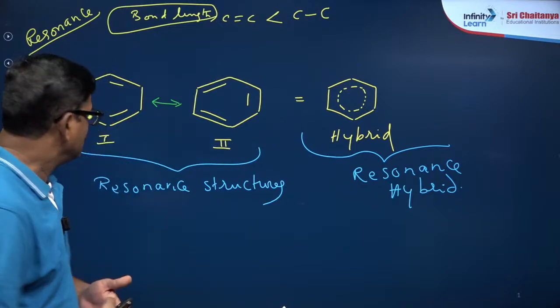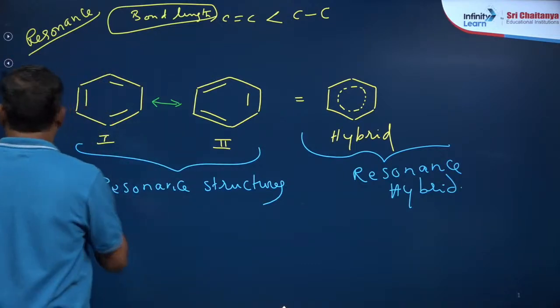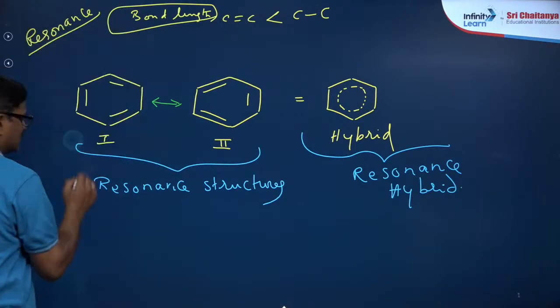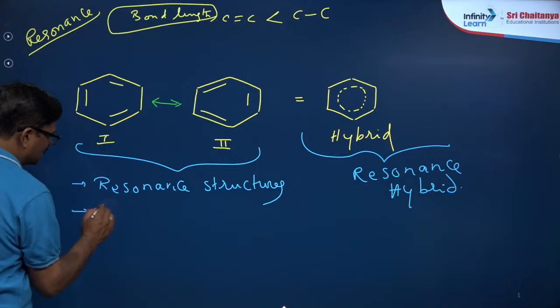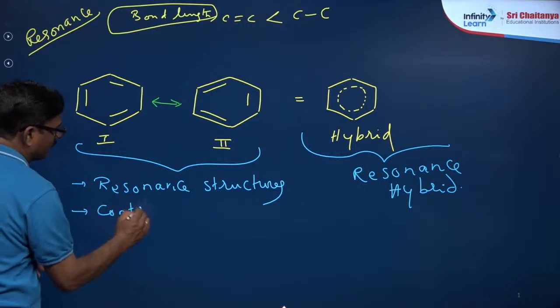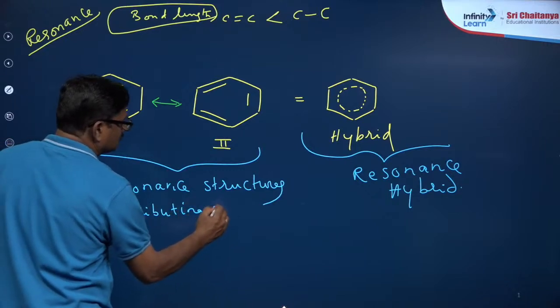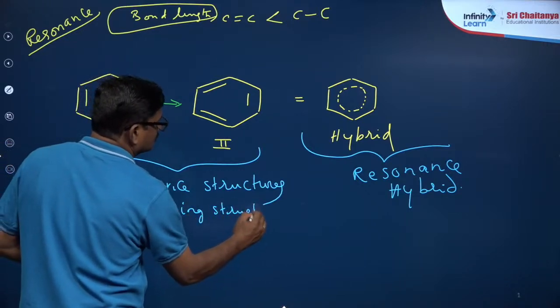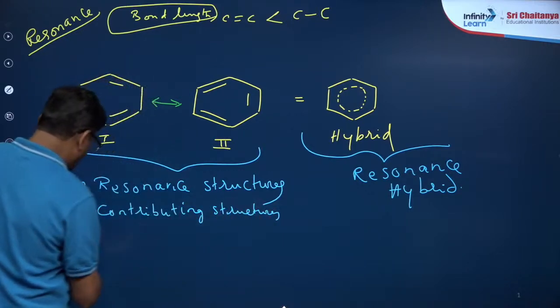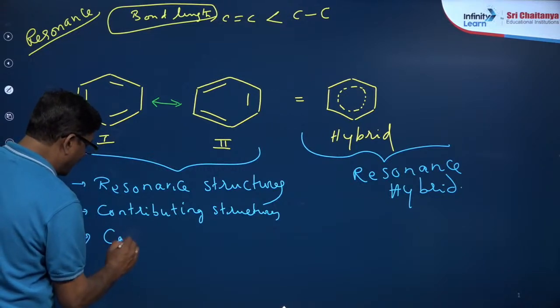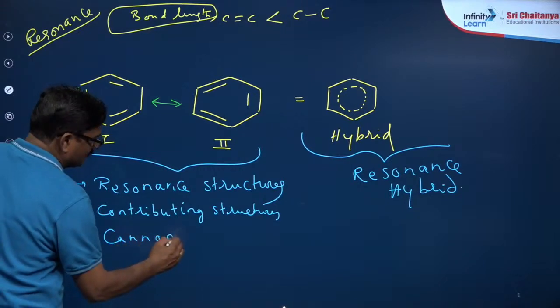Okay, right. So these are all called resonance hybrid. Resonating structures are also called contributing structures, and they are also called canonical structures.